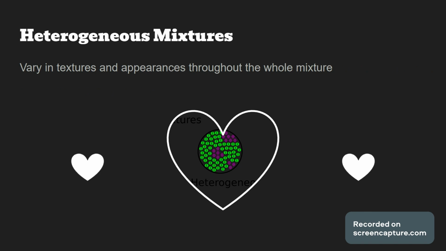Heterogeneous mixtures vary in textures and appearances throughout the whole mixture. An example of this is stew, for example, my mom's chicken stew. You have your pieces of chicken, your potatoes, and your carrots, and they're just big blocky objects that don't mix together, and it kind of looks like this. They clump together by type. The atoms are not really mixed together.